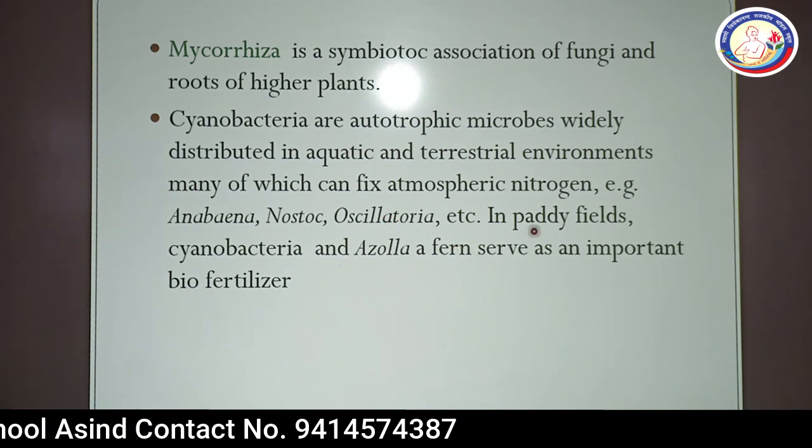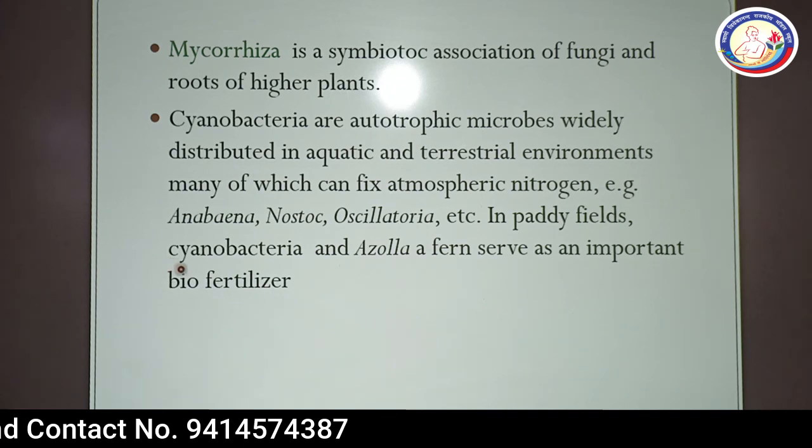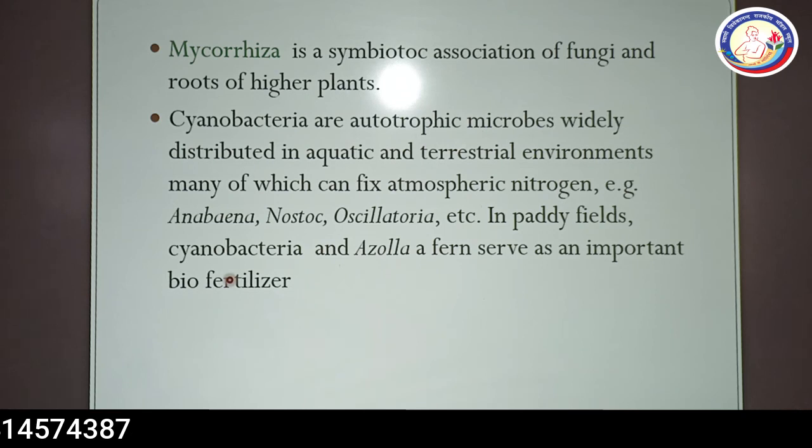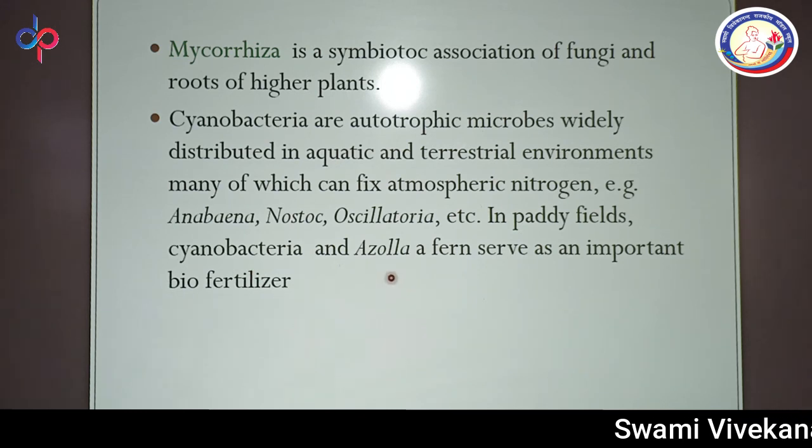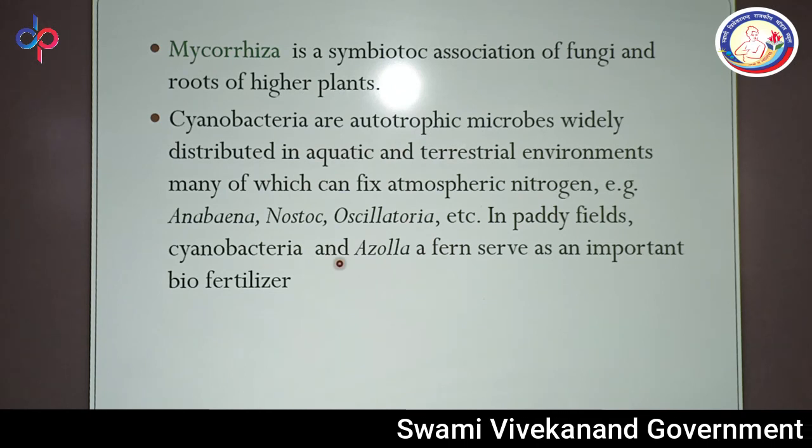And the next is very important, almost a 100% chance that a question may occur on this topic. In paddy fields, the rice fields, cyanobacteria and azolla serve as an important biofertilizer.